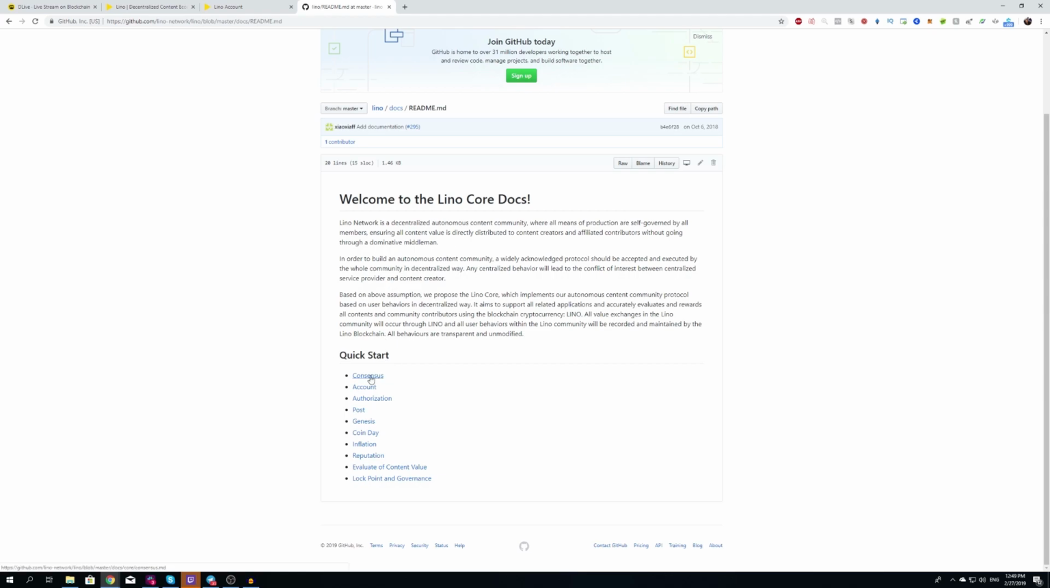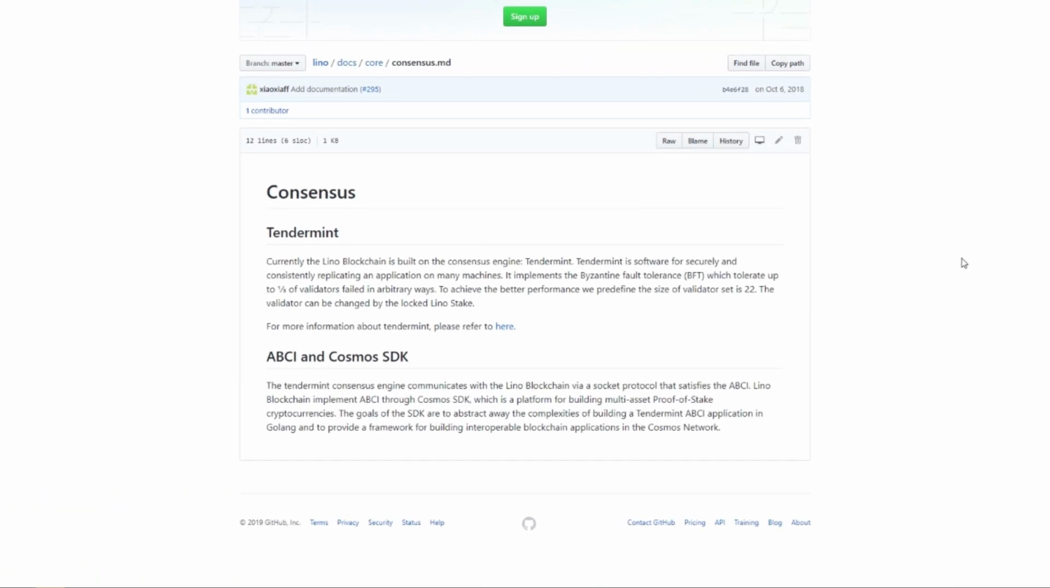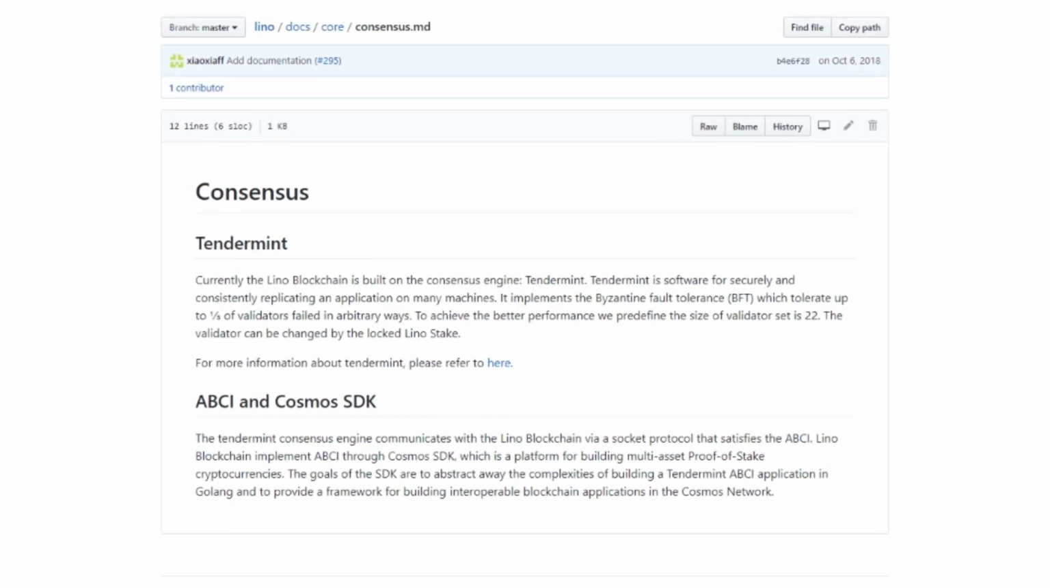You can see the consensus. So if we click on the consensus, right, it basically tells you a little bit about the consensus. Lino is a blockchain built on the consensus engine Tendermint. Tendermint is software securely and consistently replicating an application on any machines. It implements Byzantine fault tolerance, which tolerates up to 1/3 of validators failing in arbitrary ways. To achieve better performance, we predefine the size of the validator set as 22. The validators can be changed by the locked Lino stake.